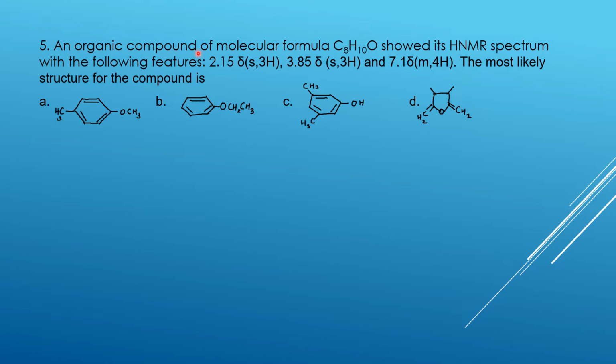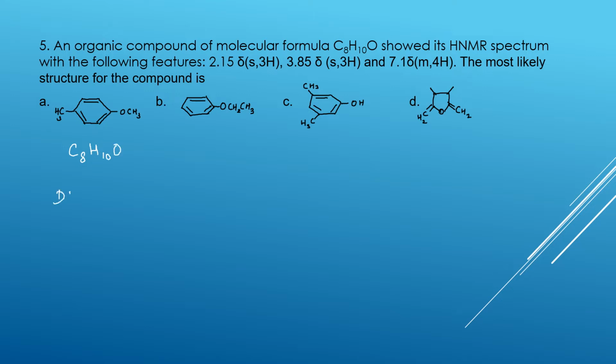Fifth question. An organic compound of molecular formula C8H10O showed its NMR spectrum with the following features they have mentioned. The most likely structure for the compound is, which compound is the answer? The first thing we need to do is find out the double bond equivalence.